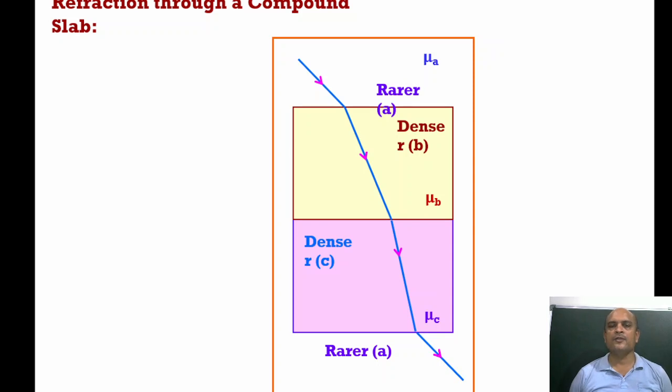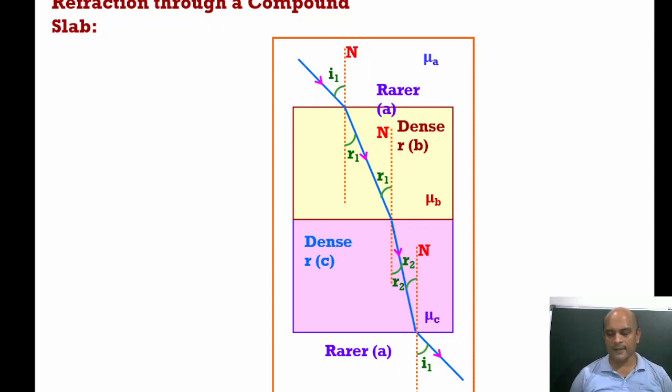So the three stages are here: I1, R1, I2, R2. Or we can say R1 and R1 are the same because here the rays are parallel. So if it is R1, then it is again R1. Then this is R2 and this is again R2. And finally, it is important, it is I1. When it comes back in the same medium, the angle of incidence and angle of refraction overall are the same. It means it will be parallel to the incidence ray.